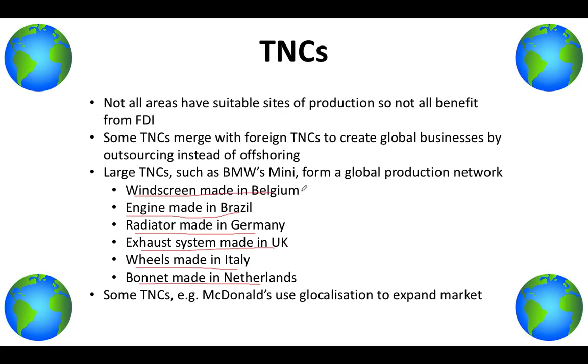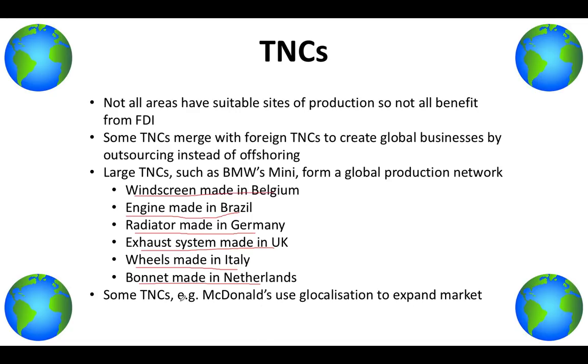Belgium's a developed country, Brazil's an emerging country, Germany developed, UK developed, Italy developed, Netherlands developed. But generally, the materials used to make a windscreen, engine, radiator, wheels, bonnet or exhaust system will come from emerging or even developing countries which produce the raw materials.